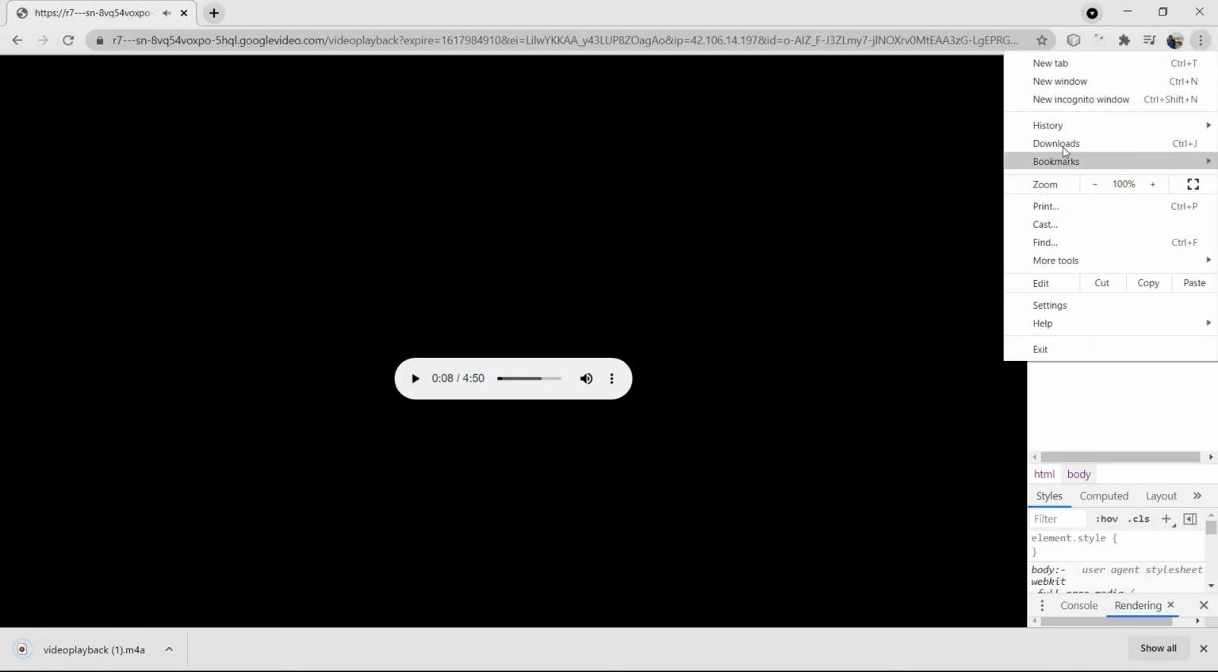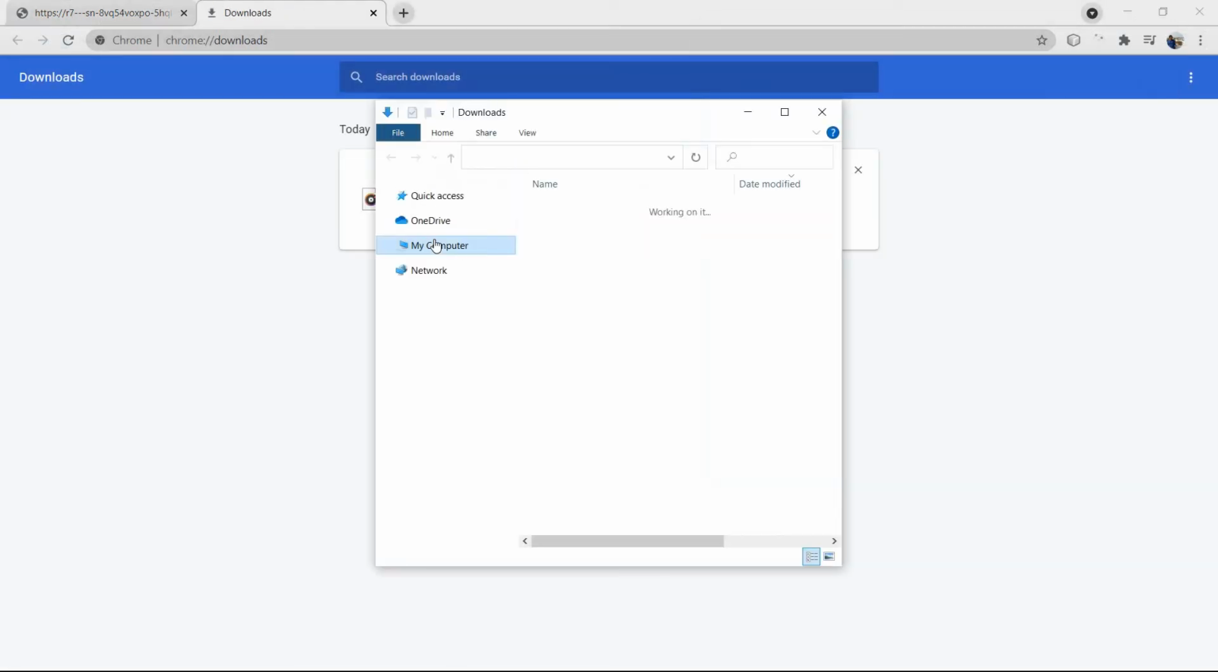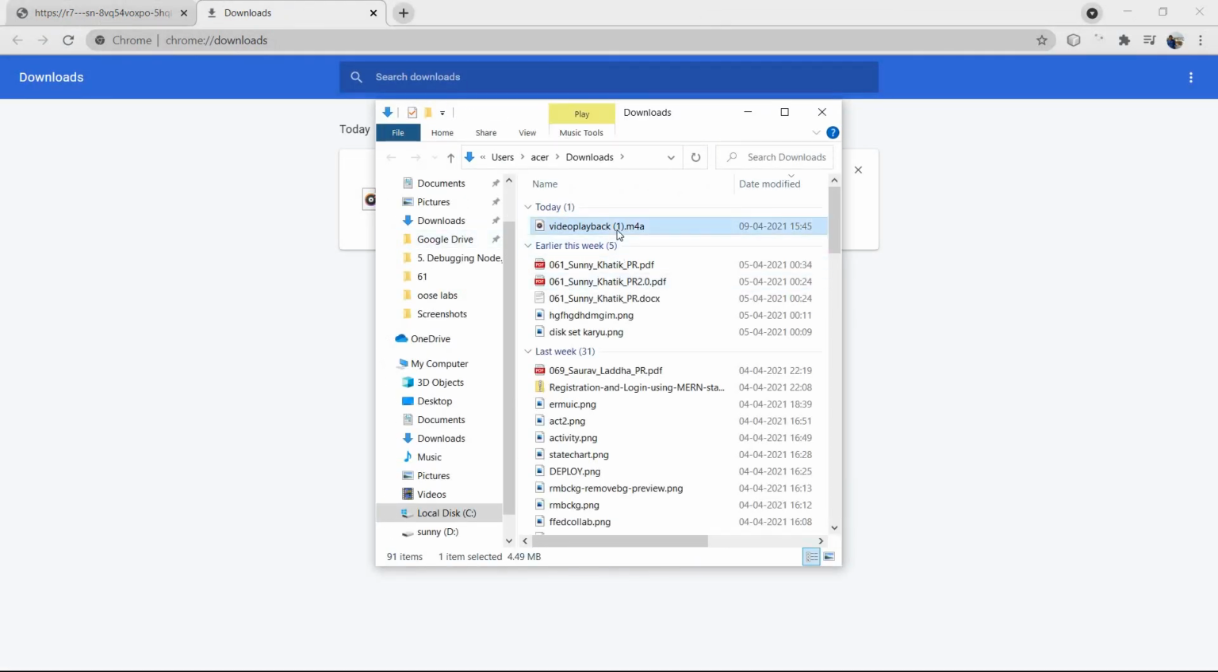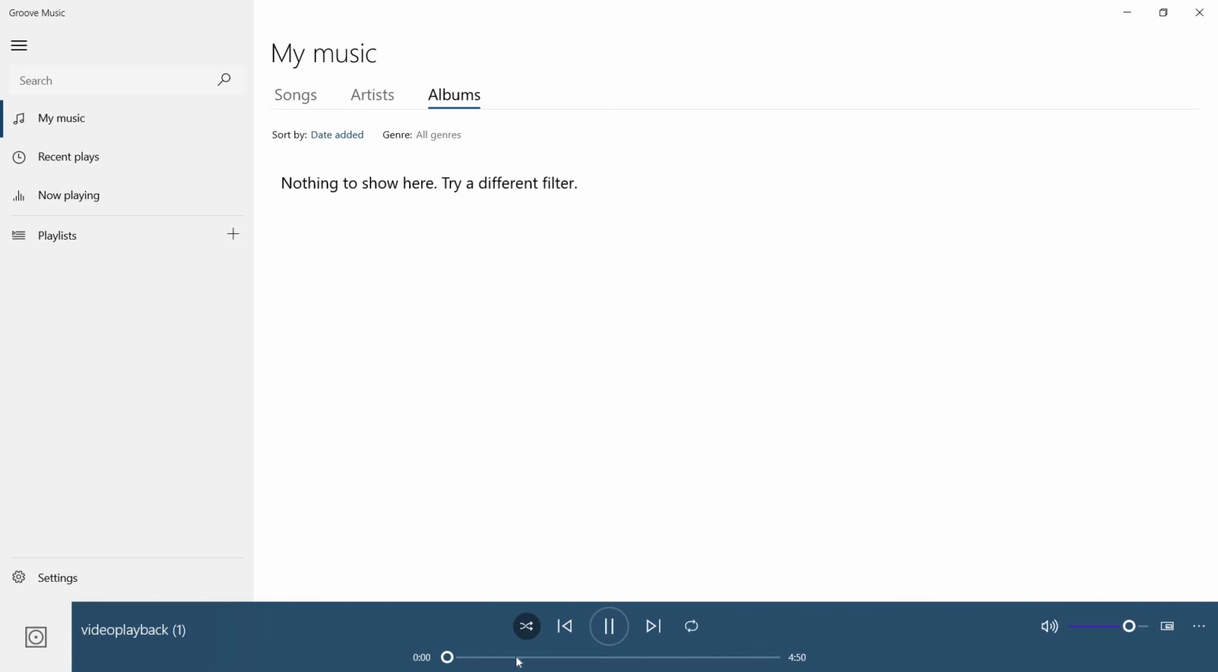It is downloaded in our system. In downloads, we can see the song has downloaded, so it is in our local machine.